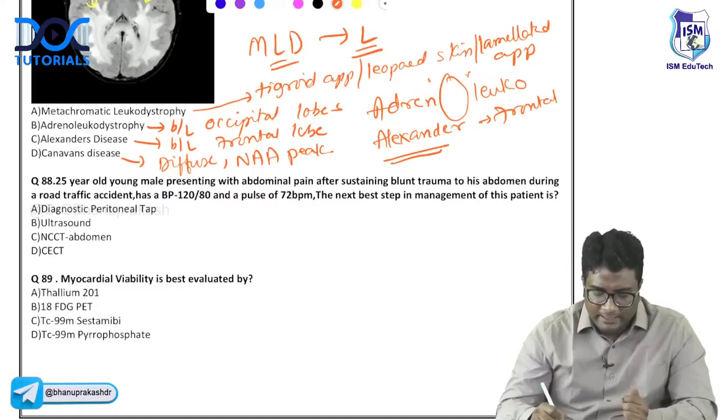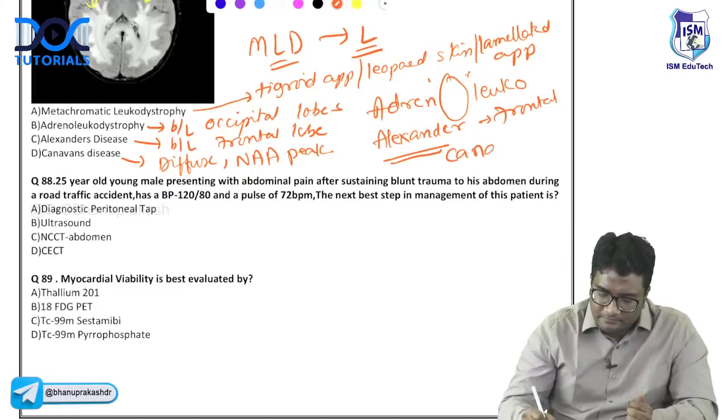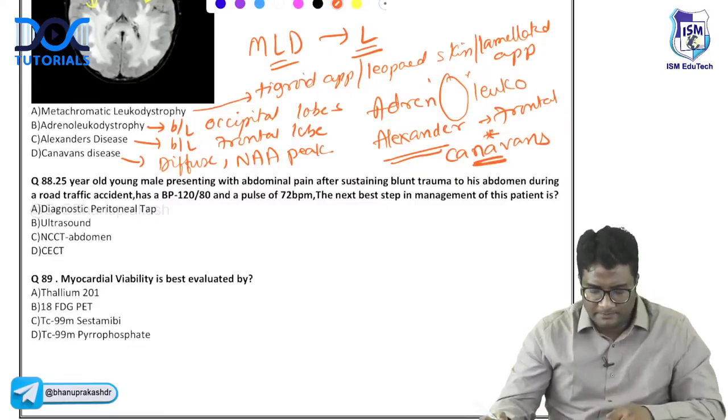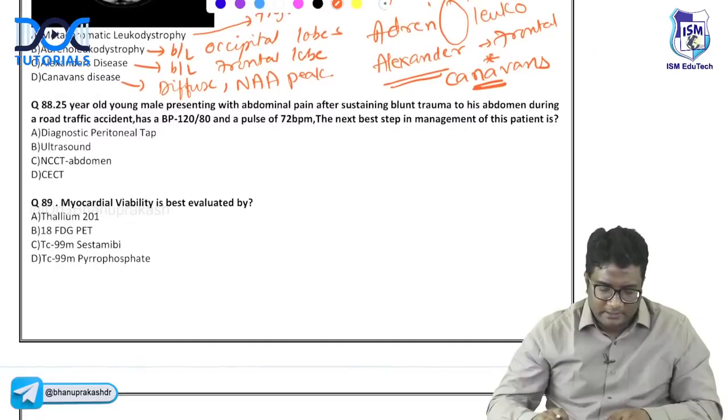Canavan's is having NAA, right? N-acetyl aspartate peak is seen with Canavan's disease. Remember these leukodystrophies. Now try to answer this question, guys.